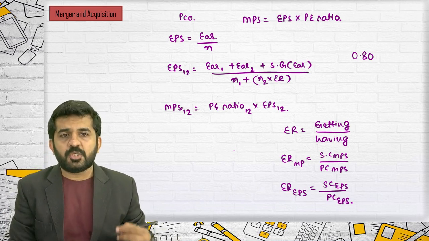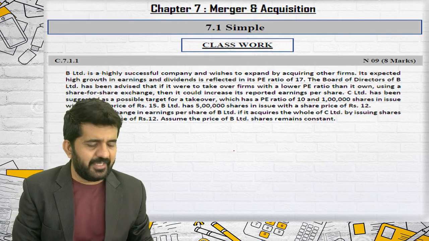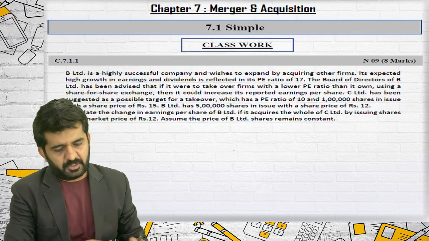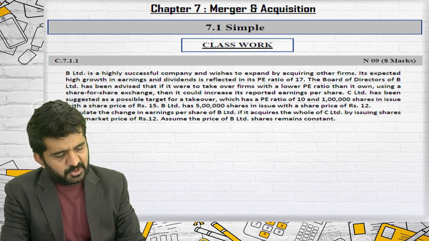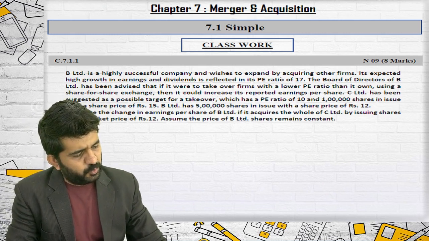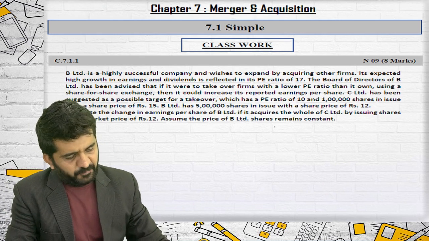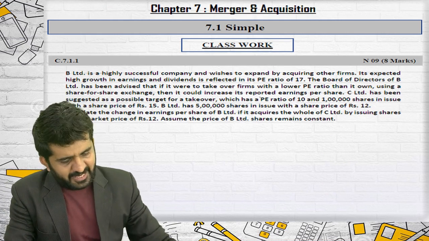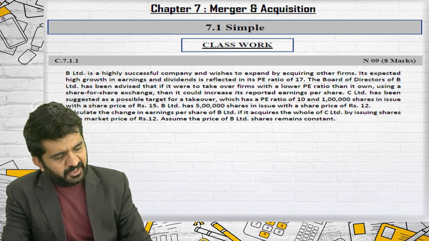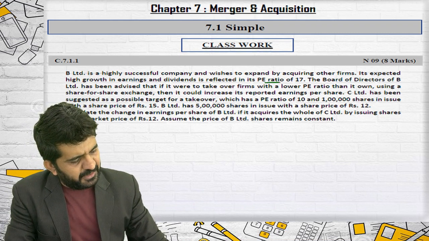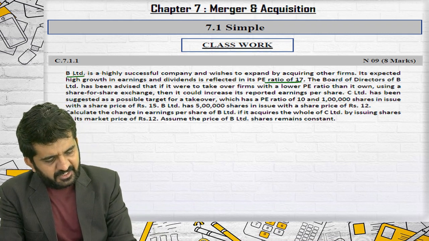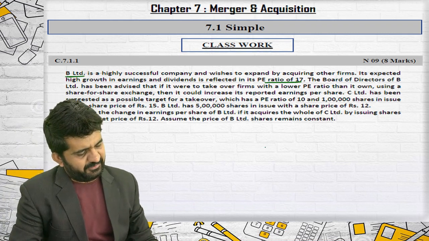Let us go to some of the questions of ICAI that we will be solving. B Limited is a highly successful company and wishes to expand by acquiring other firms. Its expected high growth in earnings and dividends is reflected in a PE ratio of 17. So B Limited's PE ratio is 17.